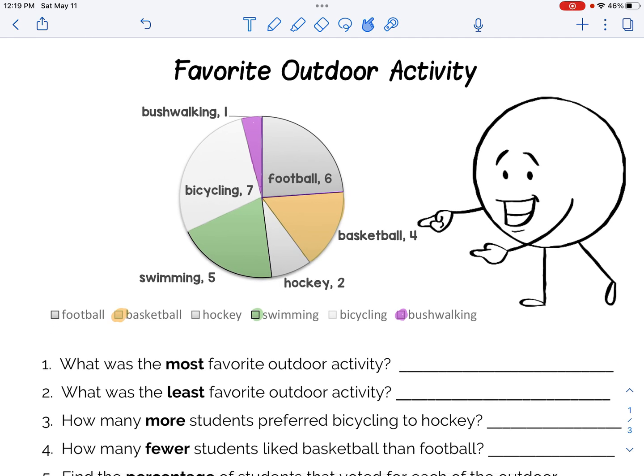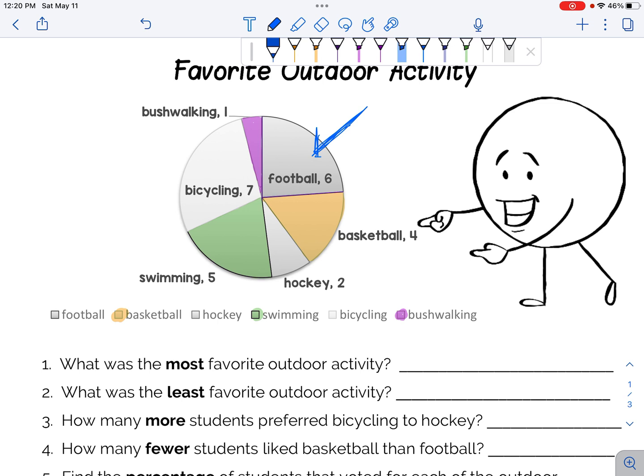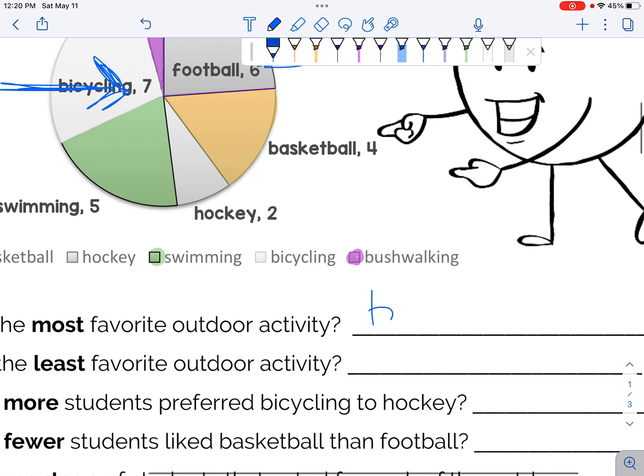What was the most favorite outdoor activity? There are a couple of options for answering this question. You can look for the piece, the sector, that is the biggest, but I noticed that these two, this one here for football and this one here for bicycling, are clearly the biggest. So it probably makes more sense to look at the number. Football is 6 and bicycling is 7. So the most favorite, the biggest, is bicycling.